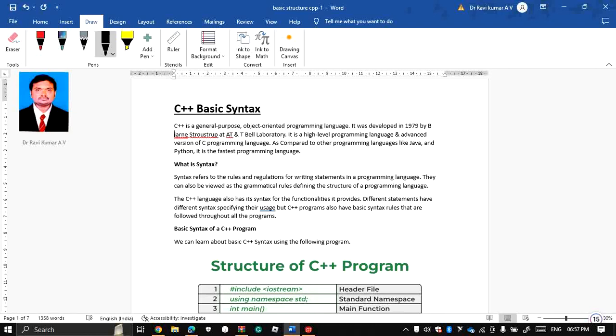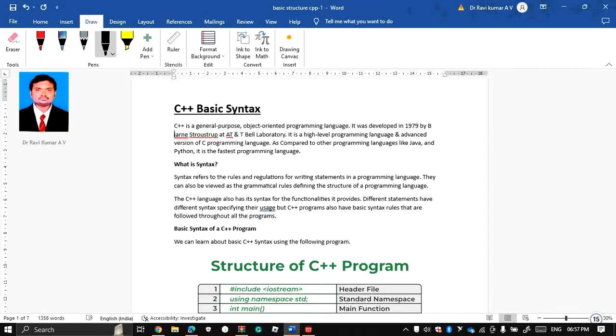First of all, we'll understand what syntax is and why it is required for writing a program. Syntax refers to the rules and regulations for writing statements in a programming language. Once you write any statement, there should be rules and regulations.